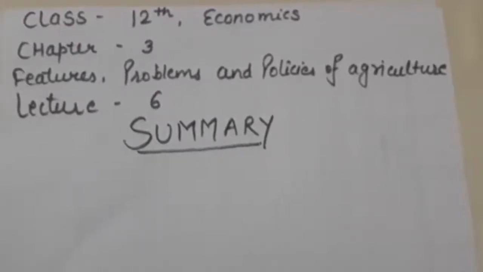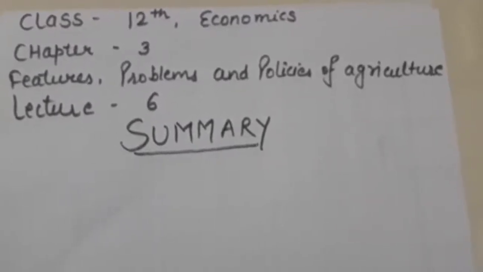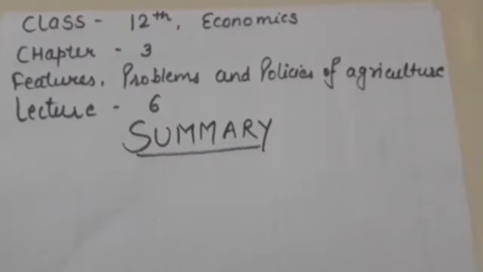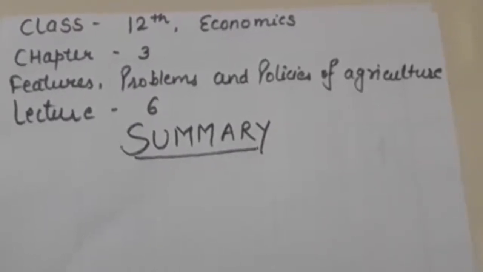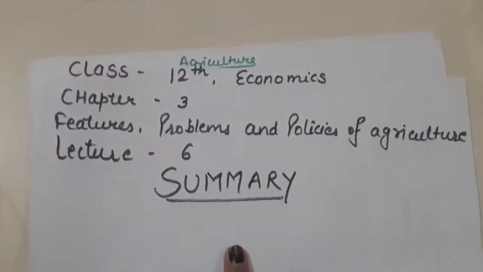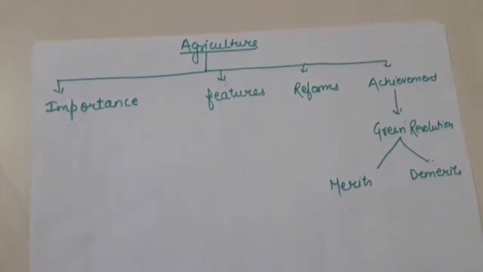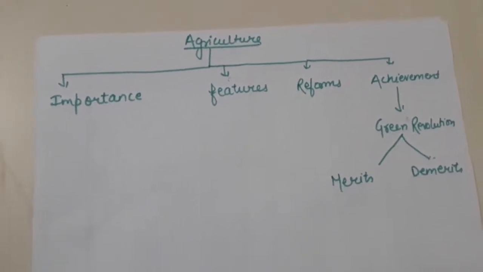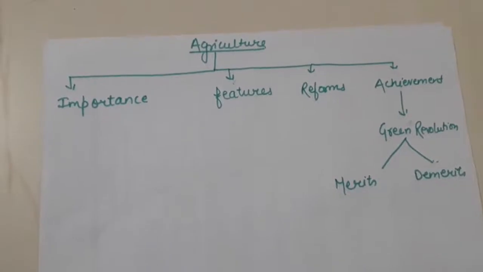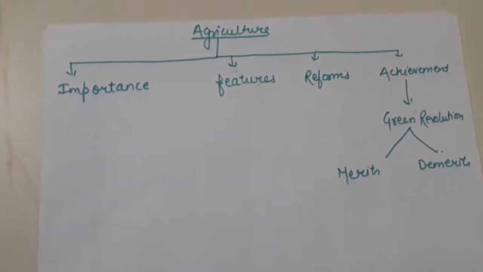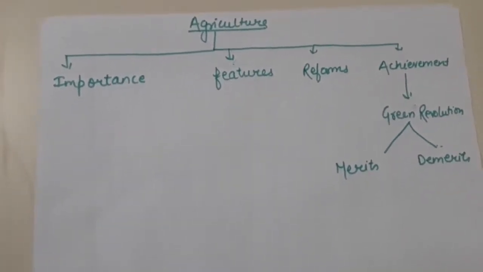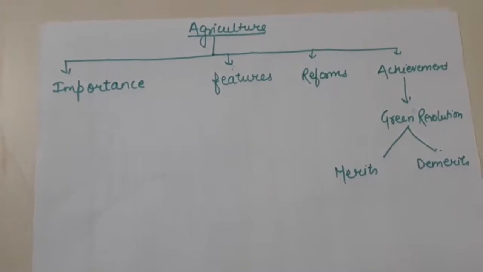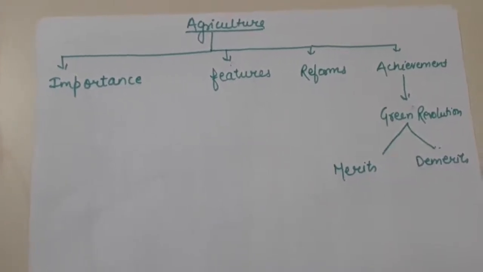In this lecture, we shall discuss a brief about this chapter, a summary of this chapter. So, in this chapter, basically, we did importance, features, reforms, achievements, and in achievements we did green revolution, its merits and demerits. Fine. So let's discuss these topics.